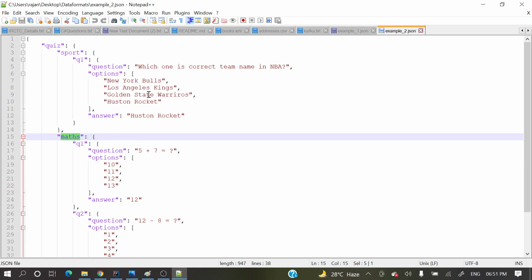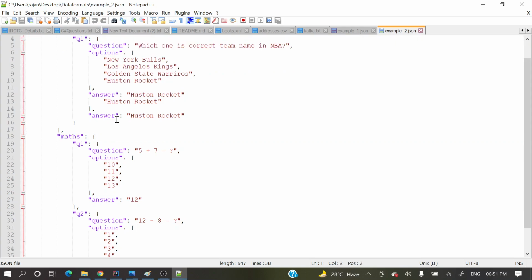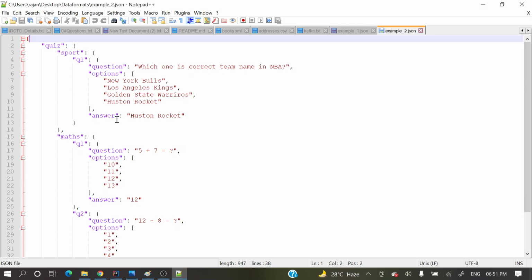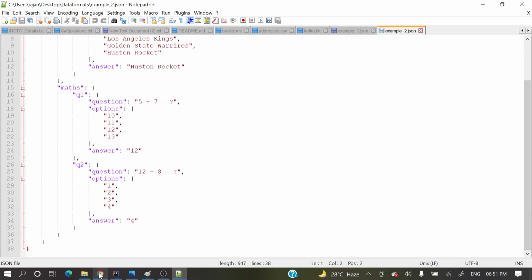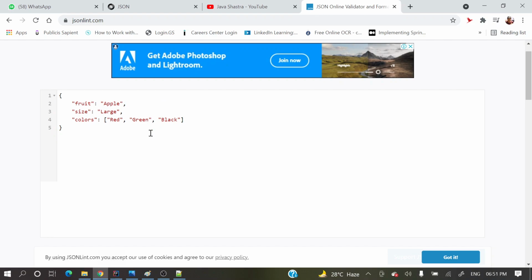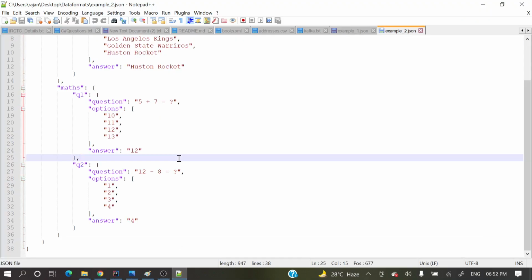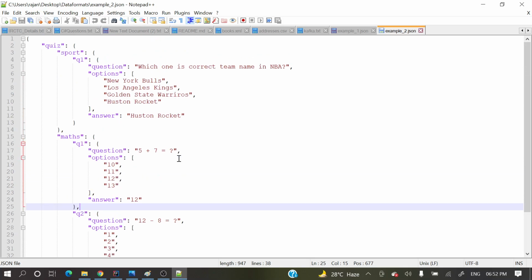So hope you got at least a basic idea what is JSON and what is its structure, right? You can practice a little bit, just take some example and write into one JSON file, and see how you are doing. And if you want to validate the JSON, you can go to this JSON lint and validate whether that is correct or not, right? Okay, let me go to this one. Yeah, right. So this is that entire thing.